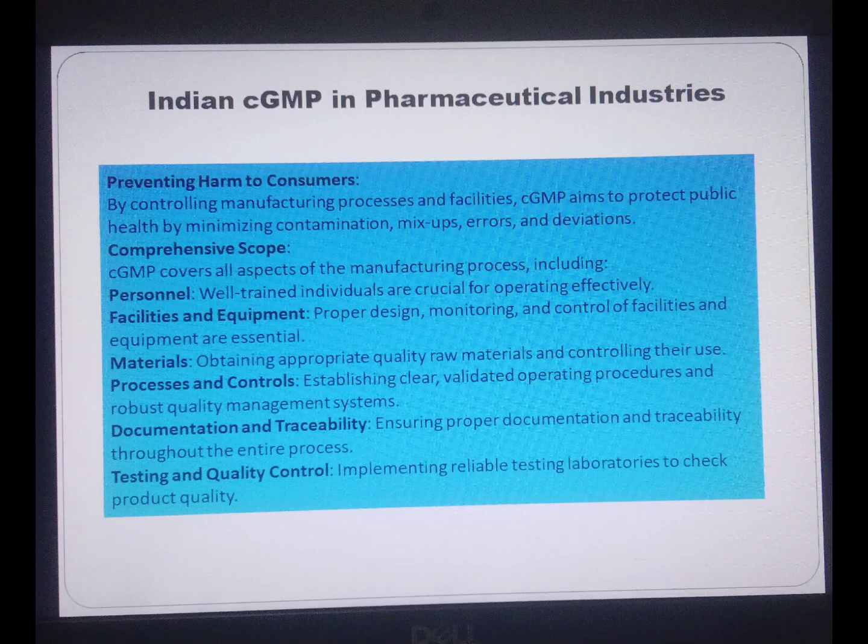Comprehensive scope. cGMP covers all aspects of the manufacturing process, including personnel: well-trained individuals are crucial for operating effectively. Facility and equipment: proper design, monitoring, and control of facilities and equipment are essential. Material: obtaining appropriate quality raw materials and controlling their use. Process and control: establishing clear, validated operating procedures and a robust quality management system. Documentation and traceability: ensure proper documentation and traceability throughout the entire process. Testing and QC: implementing reliable testing laboratories to check product quality. Importance of cGMP in India.